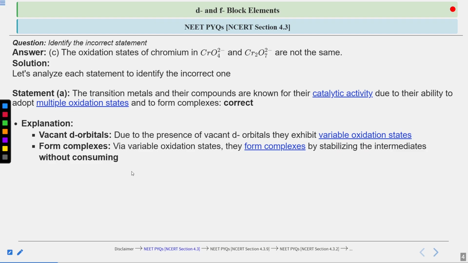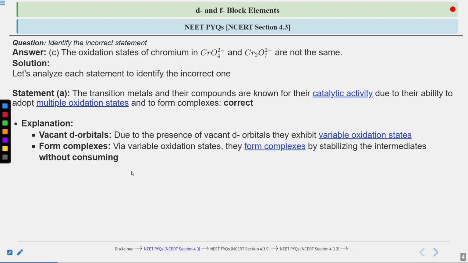Now, due to this property of having different oxidation states, they form complexes by stabilizing the intermediates formed in the reaction without being consumed. That means they act as a catalyst by forming the complexes and stabilizing the unstable intermediates.